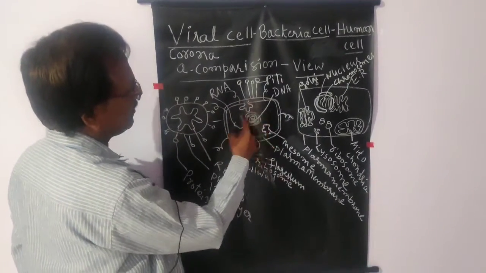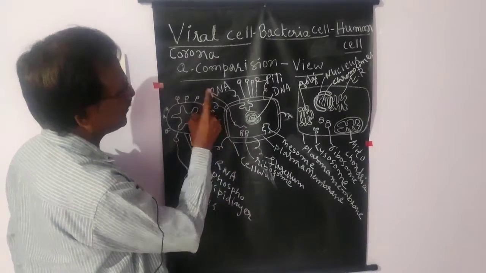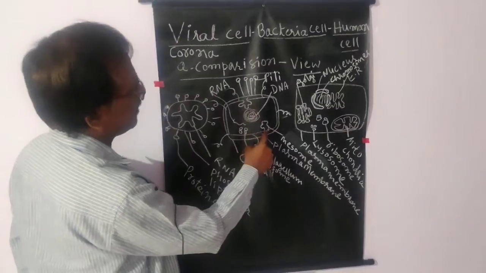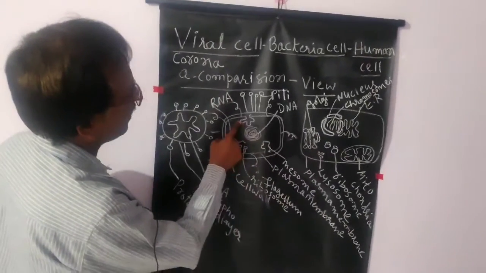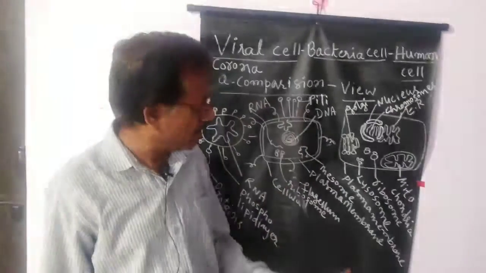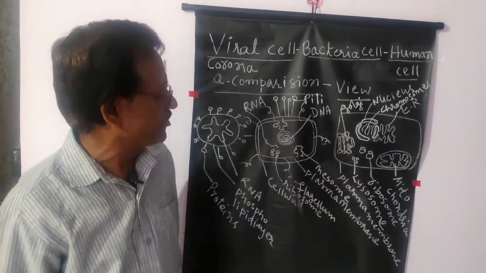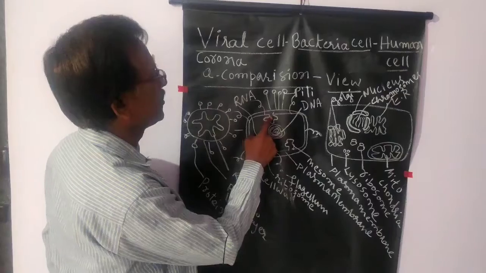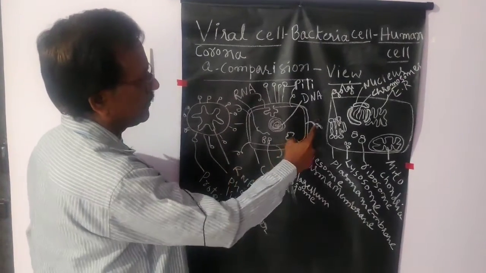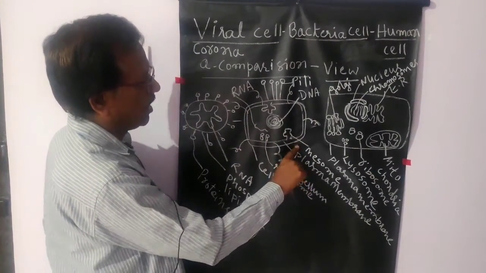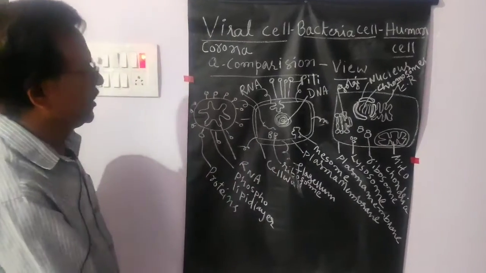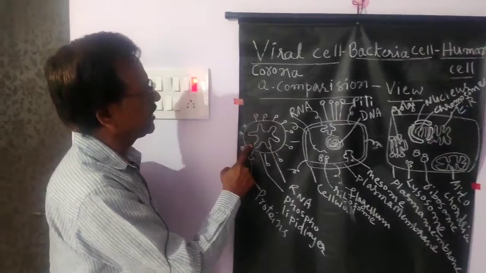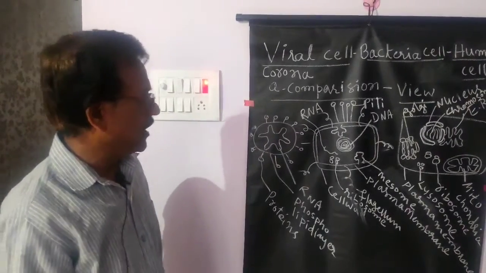In the cytoplasm of the bacterial cell there is also RNA and there are the ribosomes, and from the plasma membrane of the bacterial cell inside folding like structures are developing which are called as a mesosome. This is called as a mesosome, and these are the pili, these are the flagellum. This is the cell wall, plasma membrane, ribosomes. So here ribosomes are present in the bacteria, ribosomes are not present in the virus. That is a very important difference.